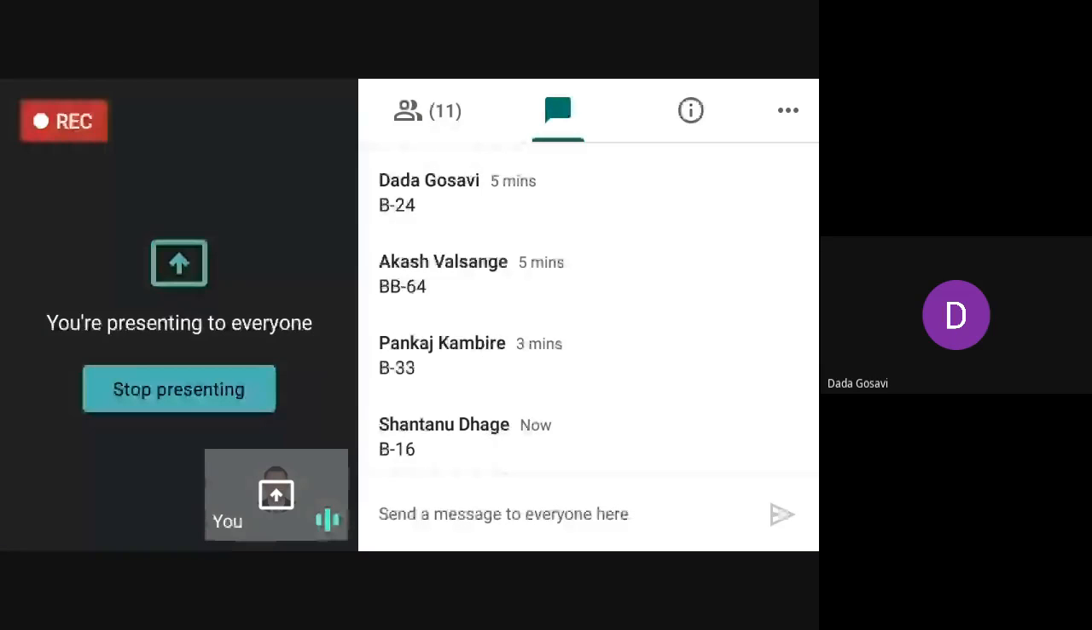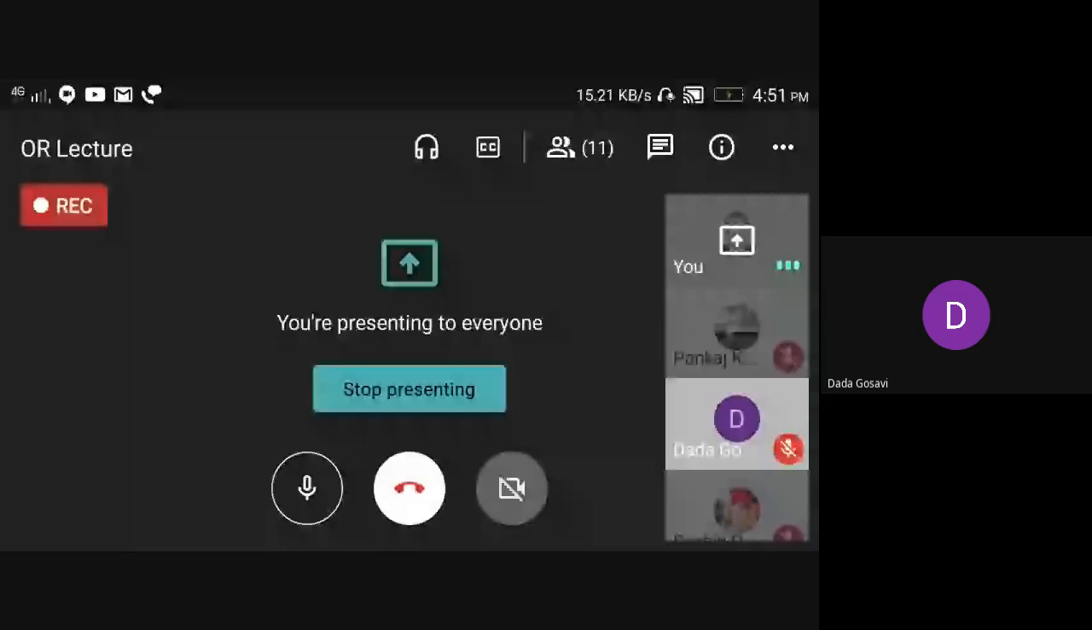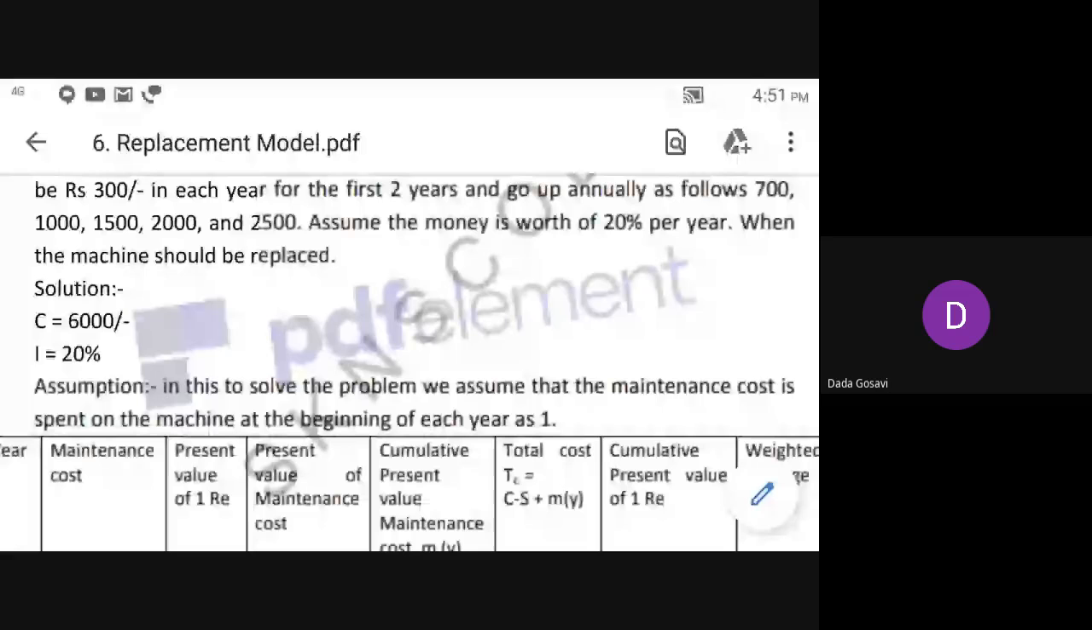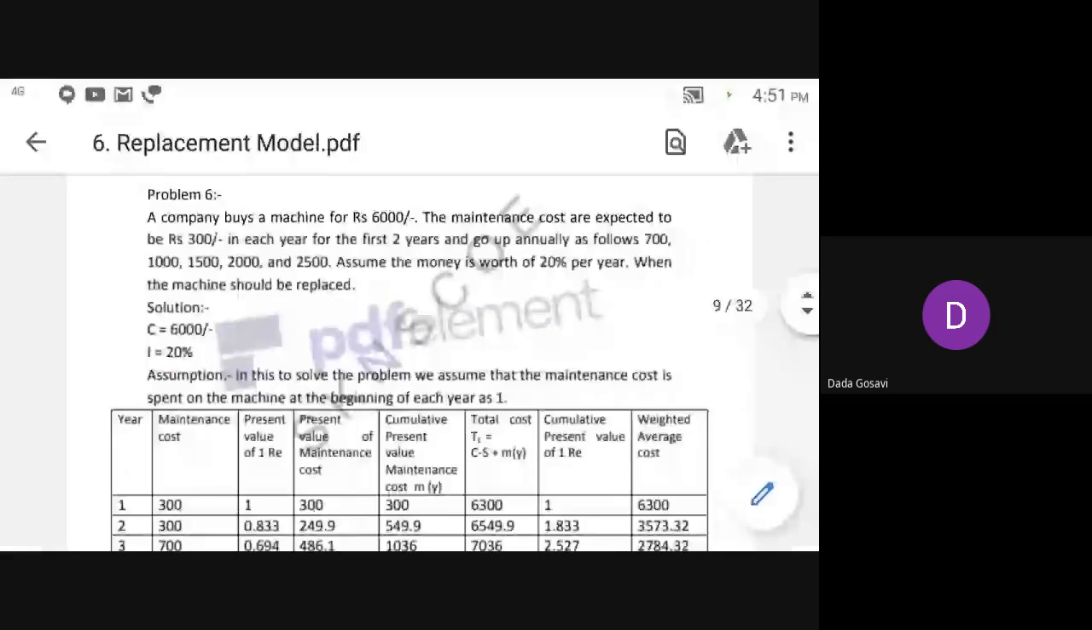11. Okay, so hope you have understood that problem. Try to solve this problem. Tomorrow also we will take the same problem, and we will take the last problem also.